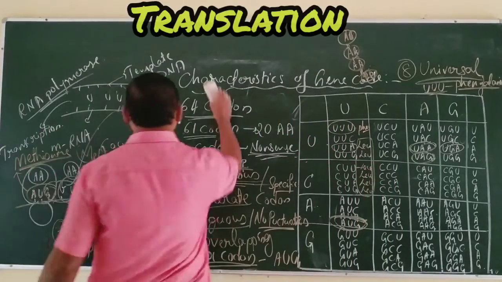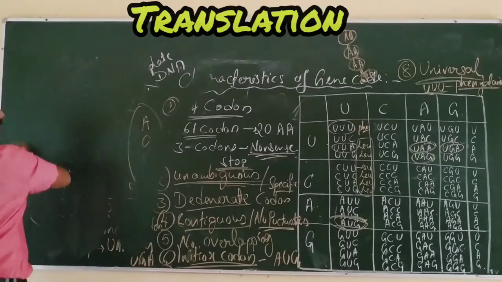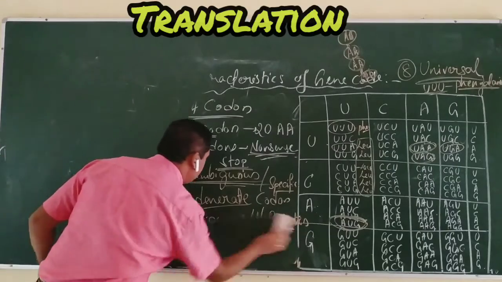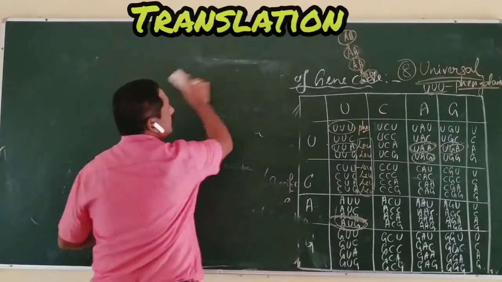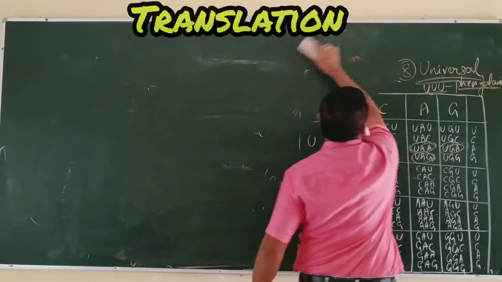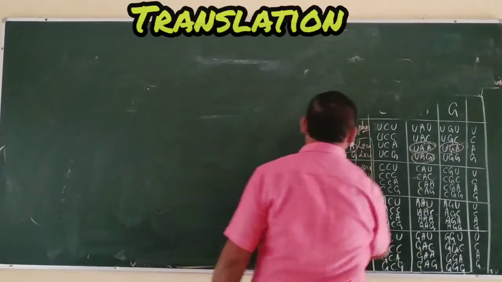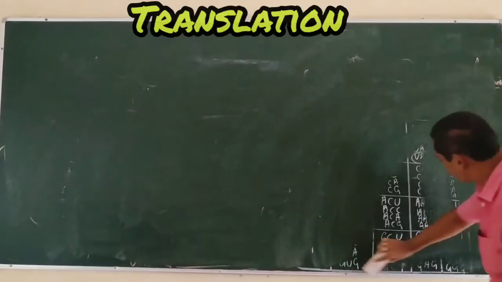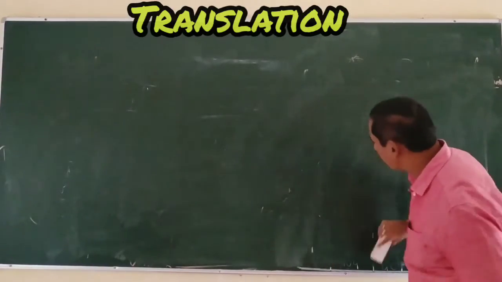In transcription, a specific portion of the DNA unwinds and sends the message in the form of mRNA, and in the process of translation, that message is converted in the form of protein.